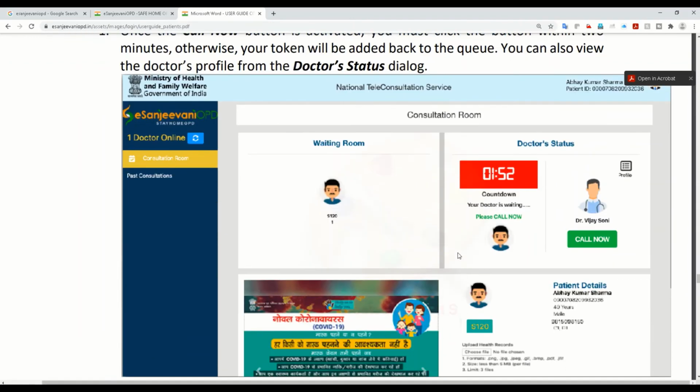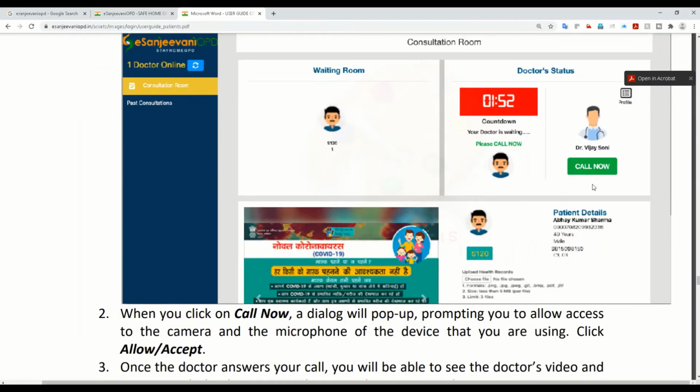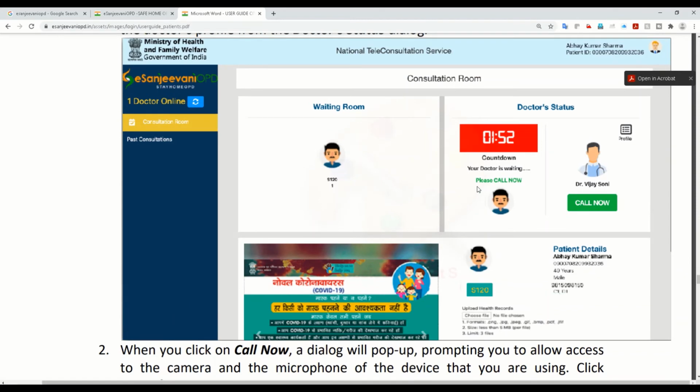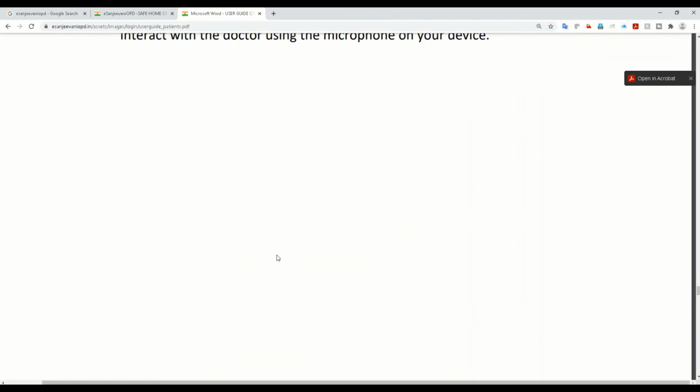And when the doctor is ready, the call now button will be enabled, so that you can click on the call now button and join the online consultation. And you have only 120 seconds, like 2 minutes, to join the call. In case you miss it, you'll be moved to the queue again, and you have to wait for a long time. So make sure that whatever timing is given, follow it, and get the benefit. Otherwise it's a too long wait time, which you need to try to avoid.